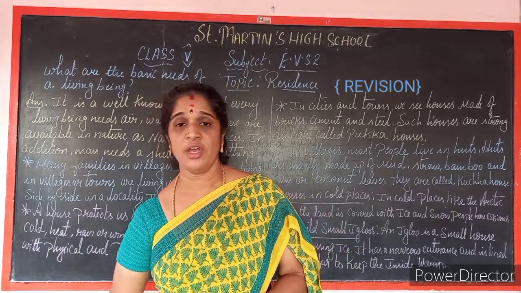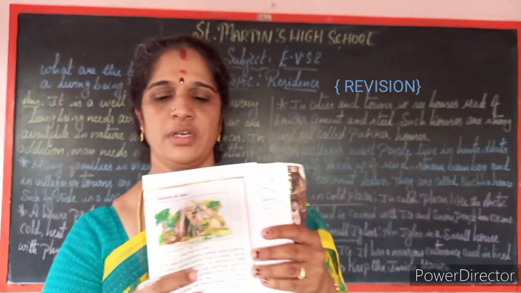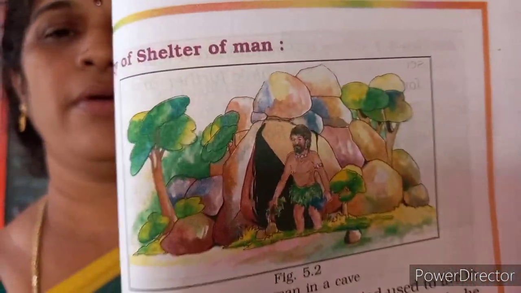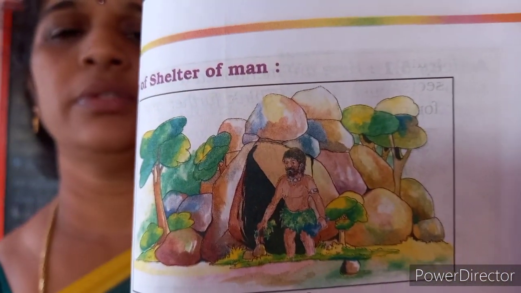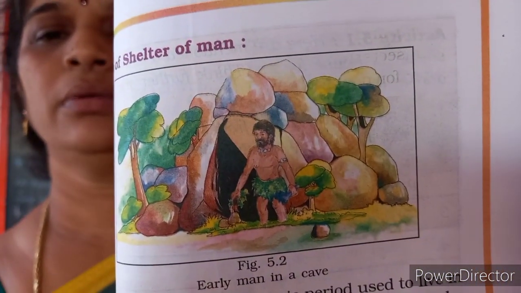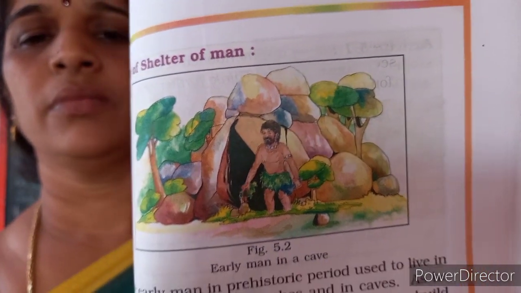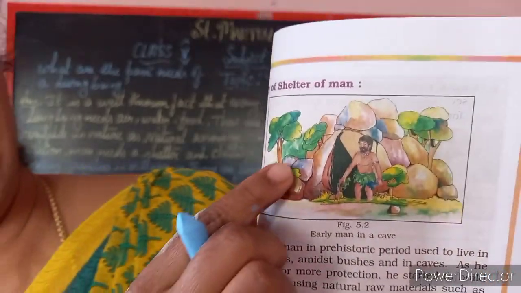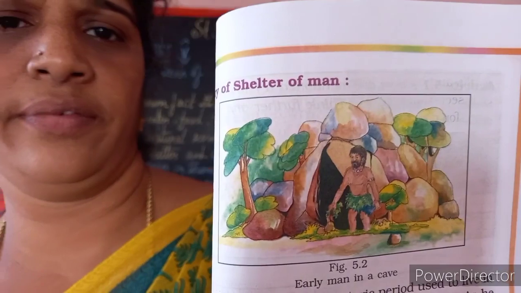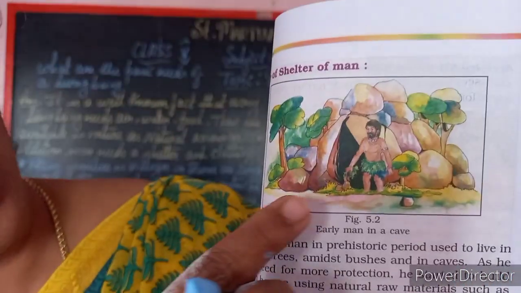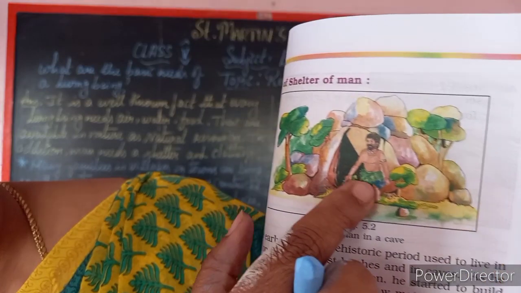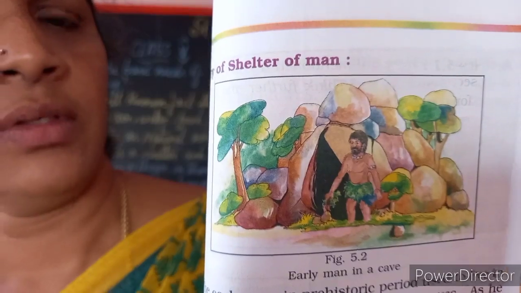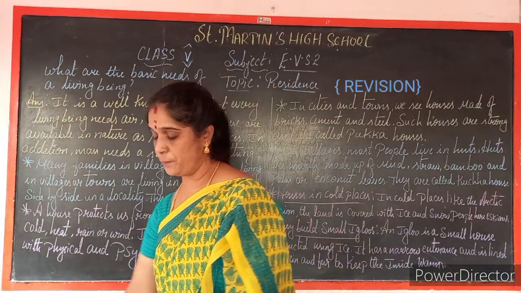I will show you the picture. Where did the early man live? See children, this is the place. Is it clear children? So, early man lived in a cave. See the man, how he has been dressed. He has covered himself with leaves and he lived in the caves. So, this is the picture of early human, children.